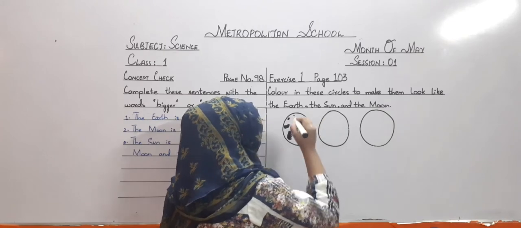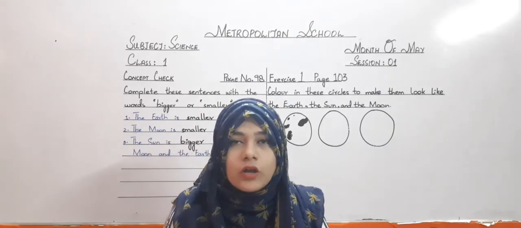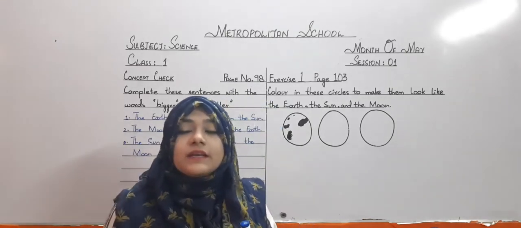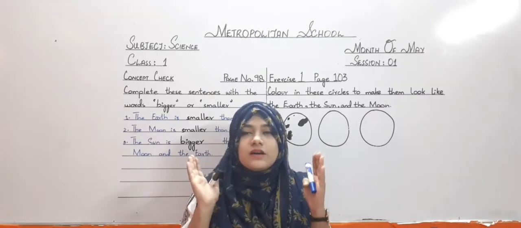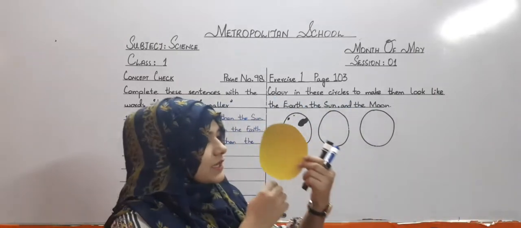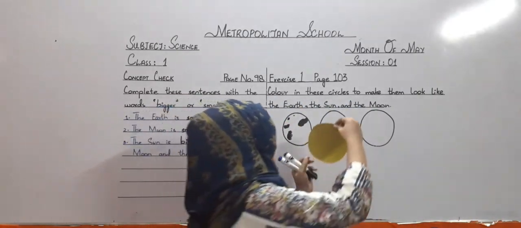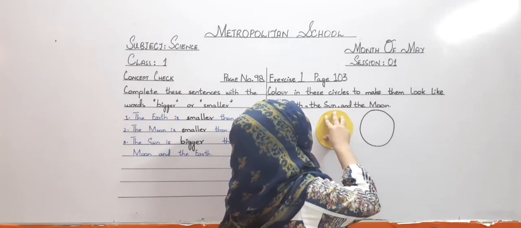Then, as we all know that sun is a big orange or yellow ball of fire, right? A very big ball which looks like a fire. So we have this yellow card sheet which we will paste over here to make it look like the sun, right?